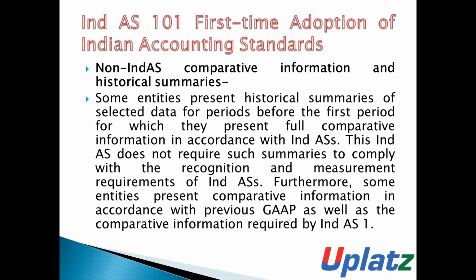Furthermore, some entities present comparative information made in accordance with previous GAAP as well as the comparative information which is required by IND AS 1.